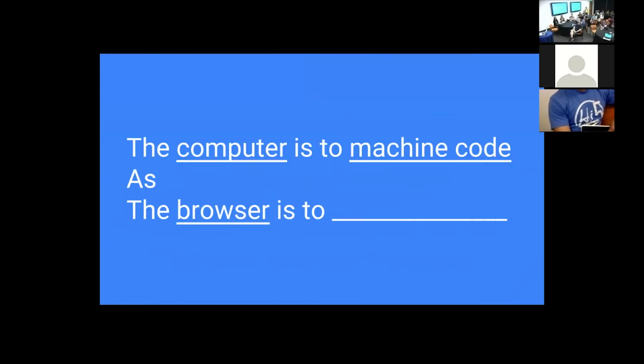The further up you go, JavaScript sits on C++ to do the things that we do with JavaScript. Node is a C++ program. But C++ itself is an abstraction of C. It takes C and then adds this object-oriented component to it. Okay, so this is just a side note to help us talk a little further about this. The computer is to machine code as the browser is to what? JavaScript, right?